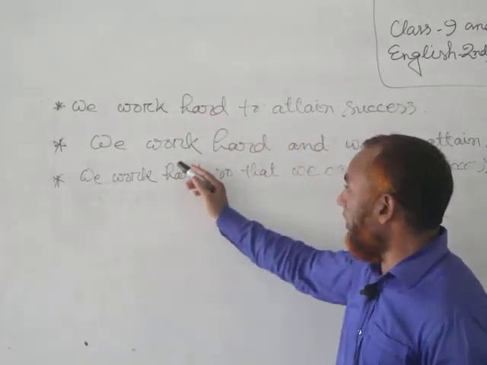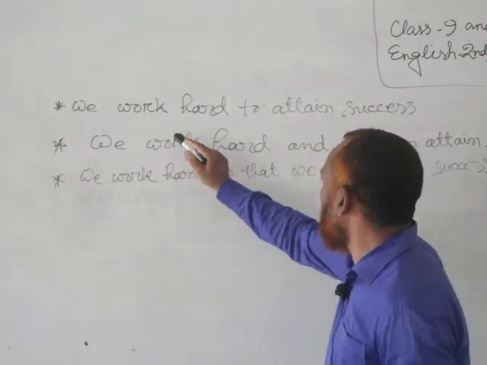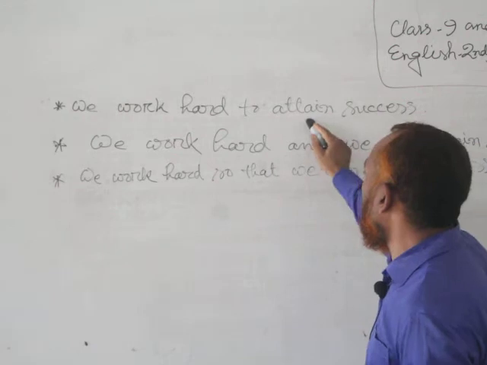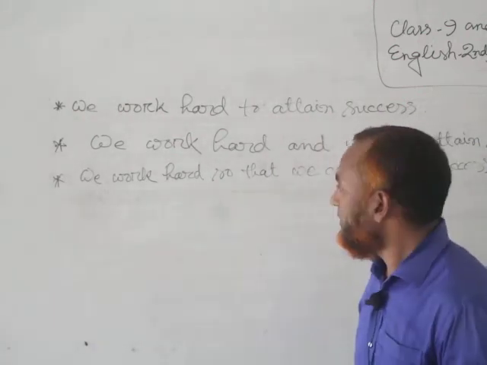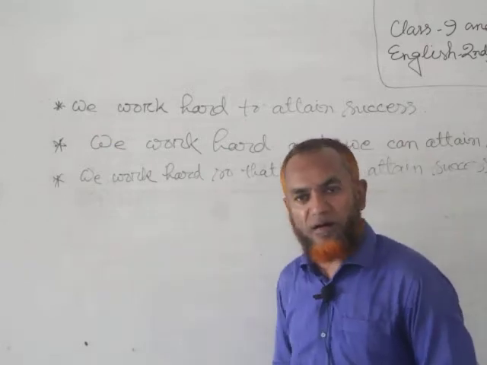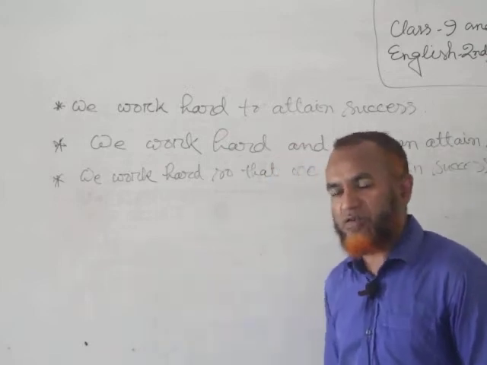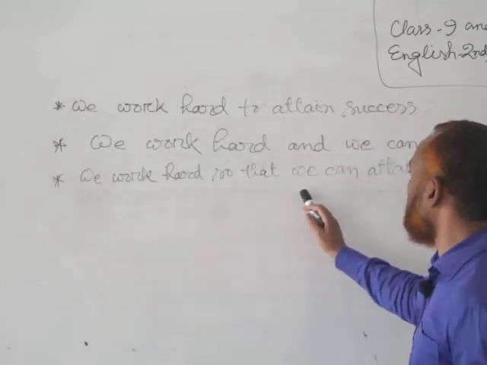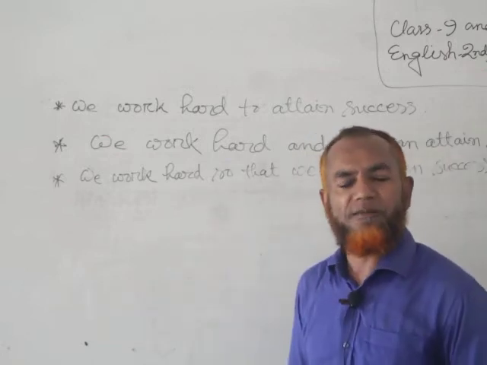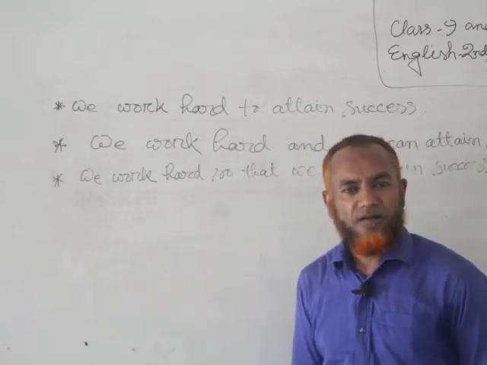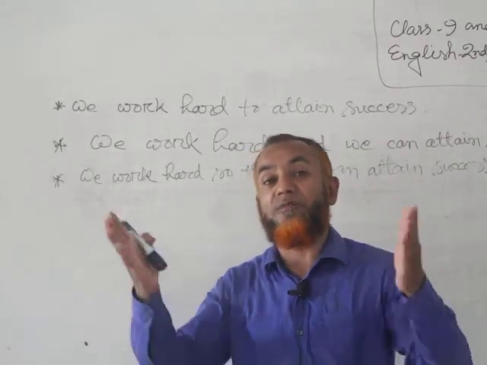But in the second one, there are two subjects, two finite verbs, and a conjunction, and. Similarly, in the third one, we also get two subjects, two finite verbs, and a conjunction, so that. In this way, we find different types of structures of different sentences.